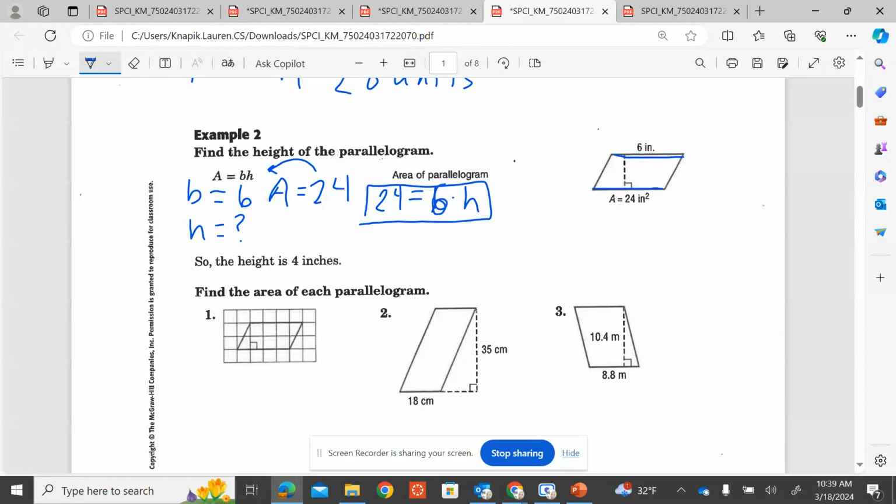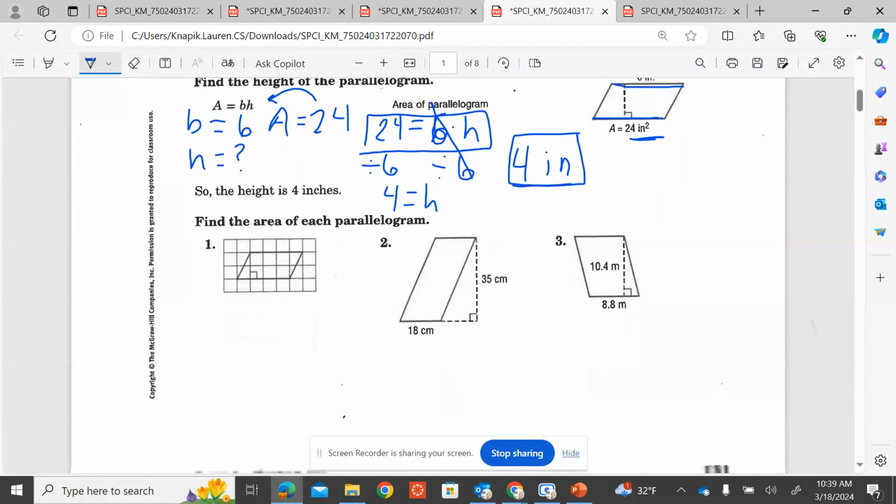So we're going to do the inverse of times 6. What's the opposite of times 6? Divide by 6. Just like with equations, we do it to both sides. Our 6's cancel out. 24 divided by 6 is 4, equals h. So our height is 4 inches. I got inches because our area is in inches squared. Therefore, we know that our unit is inches.